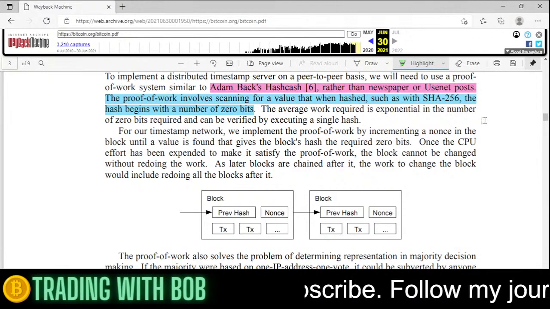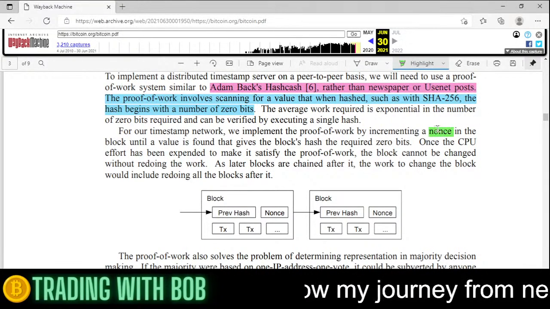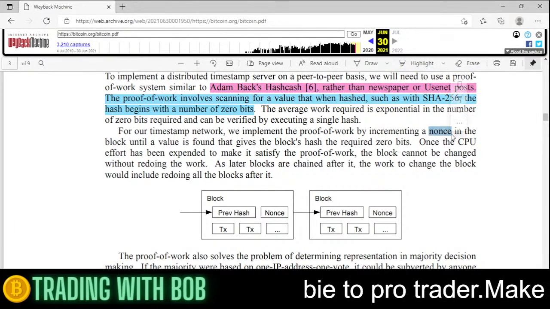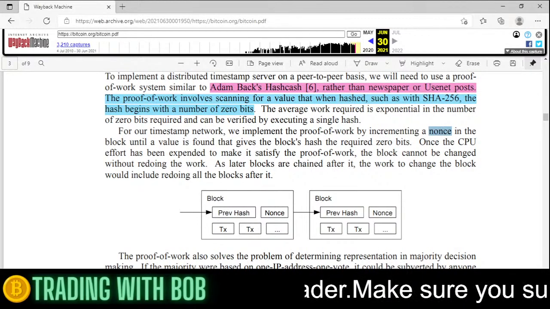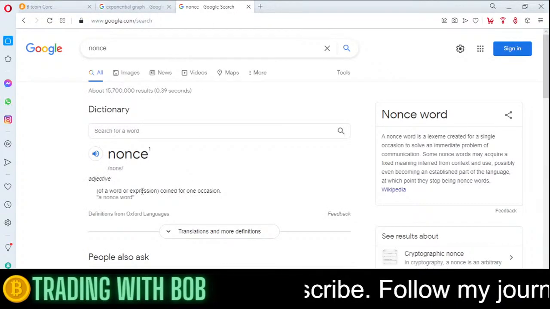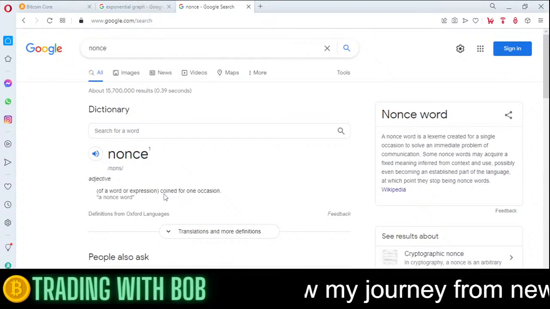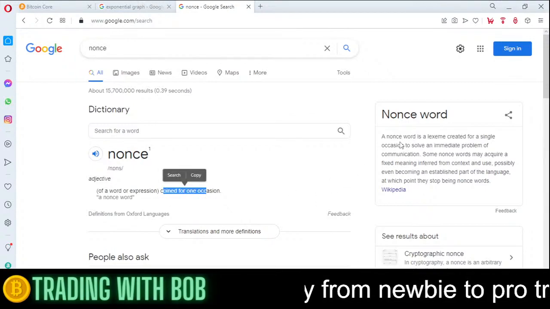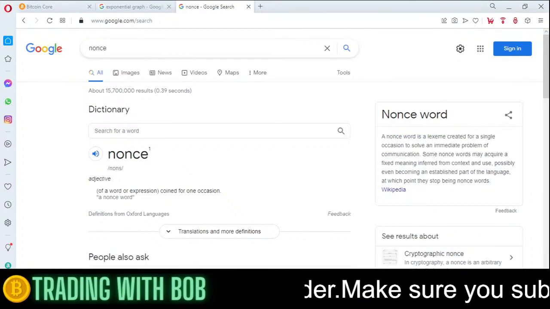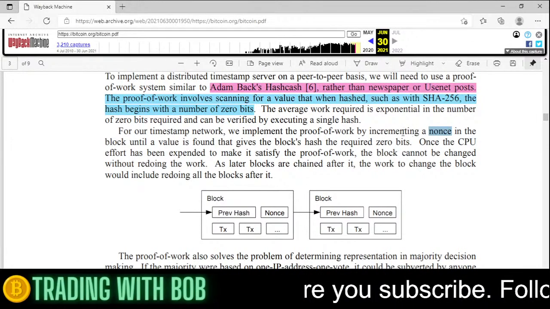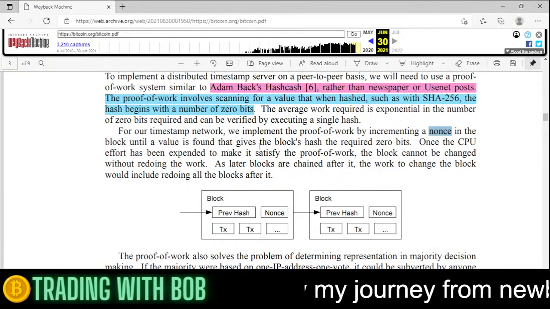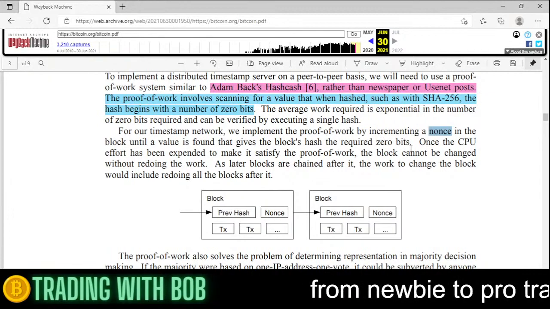Let me figure out what that means. Wait one sec. Nonce. What is it? Nonce, meaning a word used or coined for one occasion. Okay, so incrementing, changing a one-time value in the block until a value is found that gives the block's hash the required zero bits.